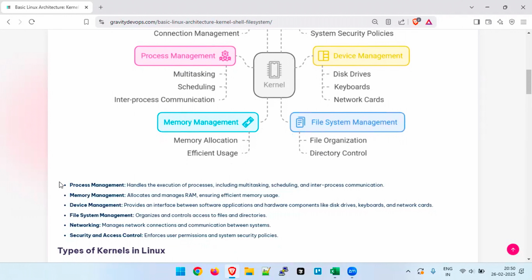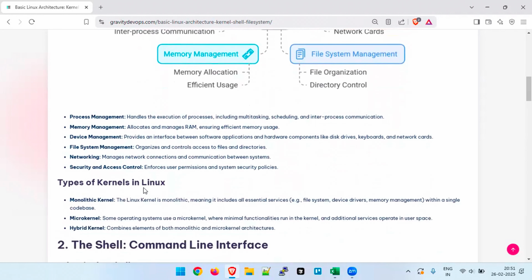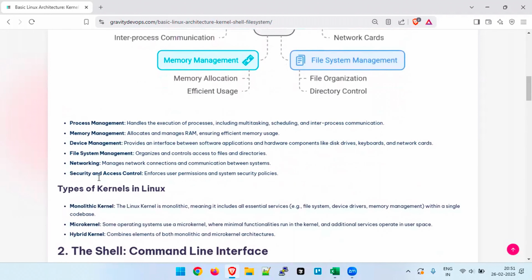From here you can check more about the different processes, what they are doing, and what the kernel can do.